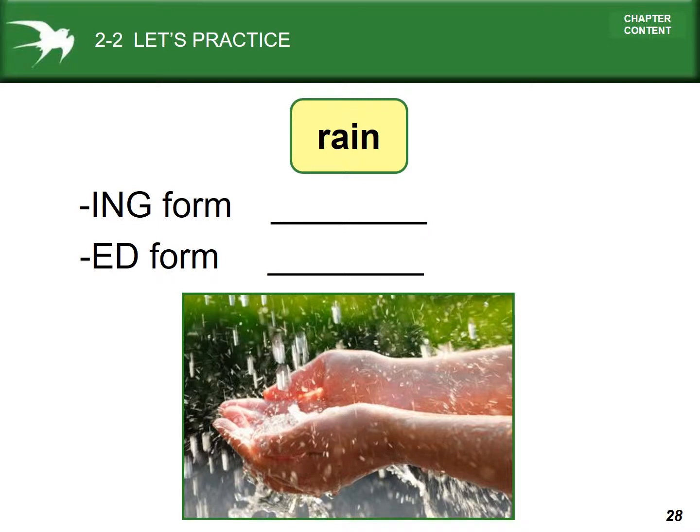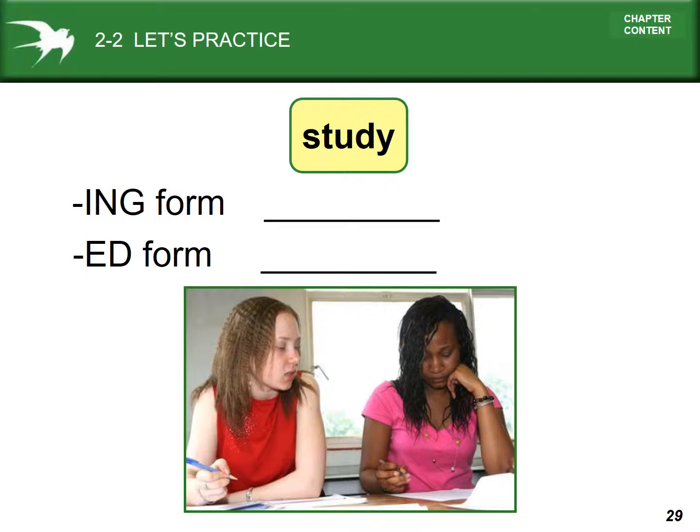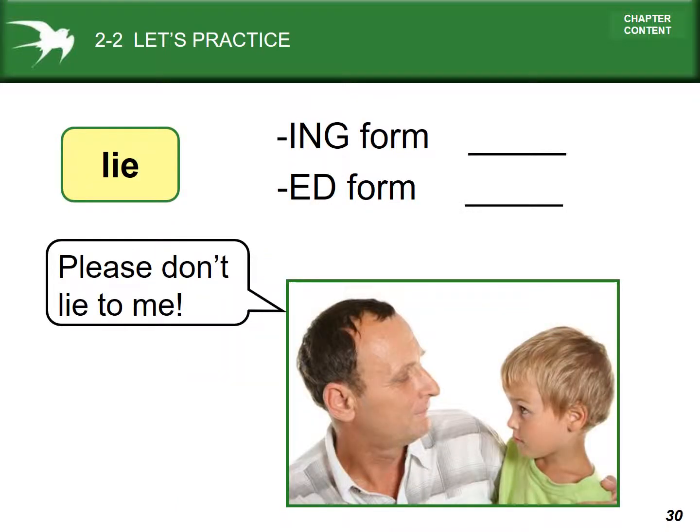Rain. The ing form is raining, no double consonant because we have two vowels before it. The ed form, simply rained. Study. The ing form, simply studying. No change to the spelling, we just add the ing. But the ed form, studied, drop the y, add ied. Lie. The ing form, we need a y, so it's lying. And the ed form, simple, just add d.